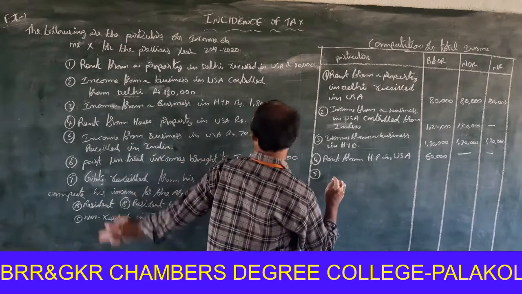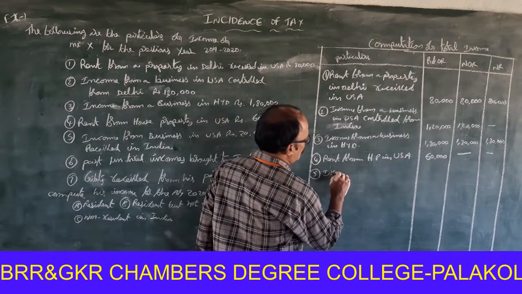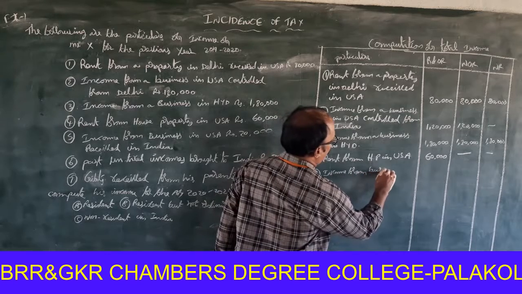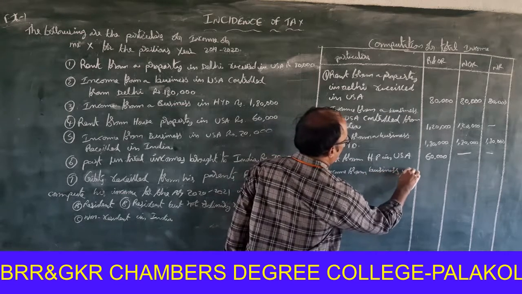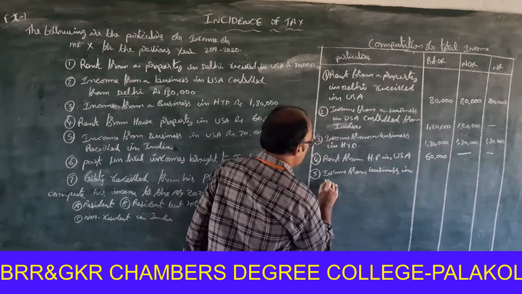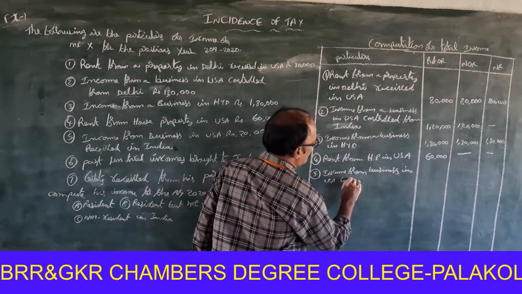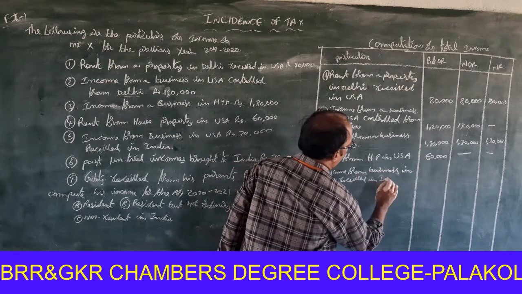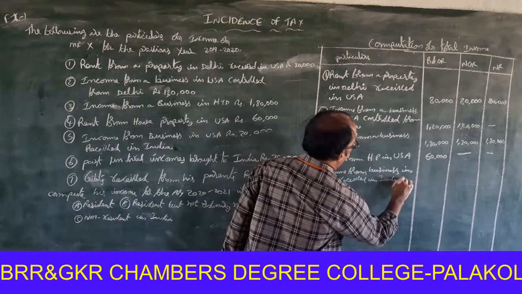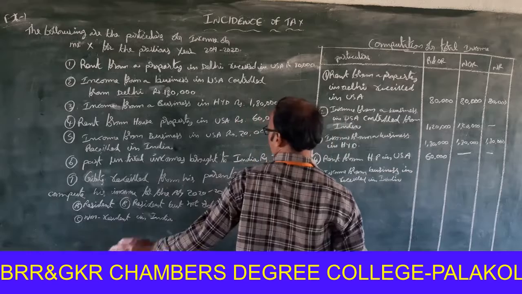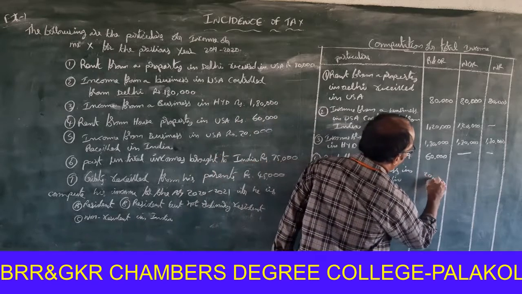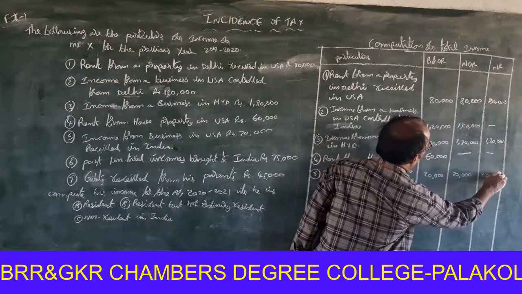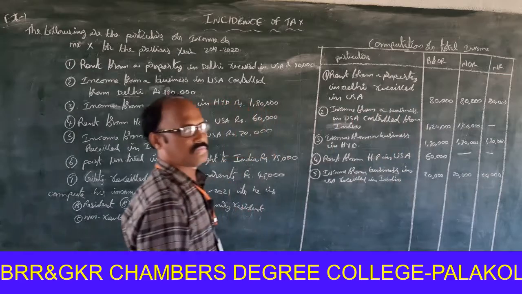So income from business in USA received in India, 20,000. It is Indian income, so it is taxable for resident and ordinary resident, resident but not ordinary resident and non-resident also.